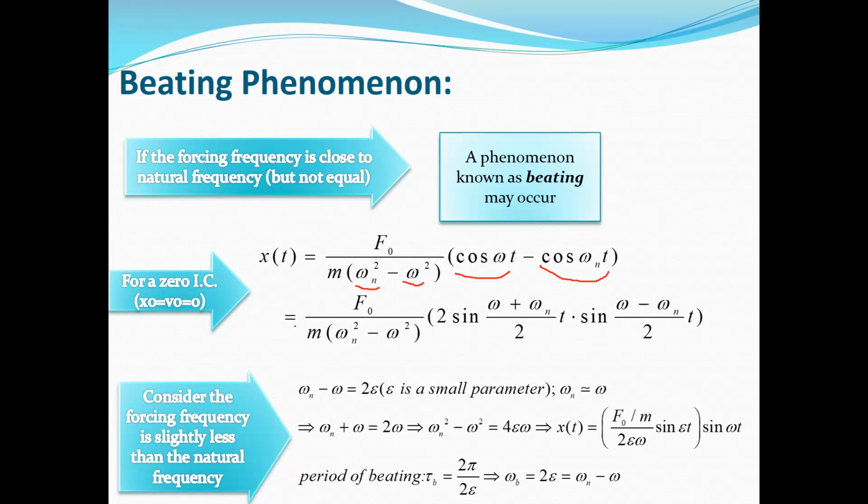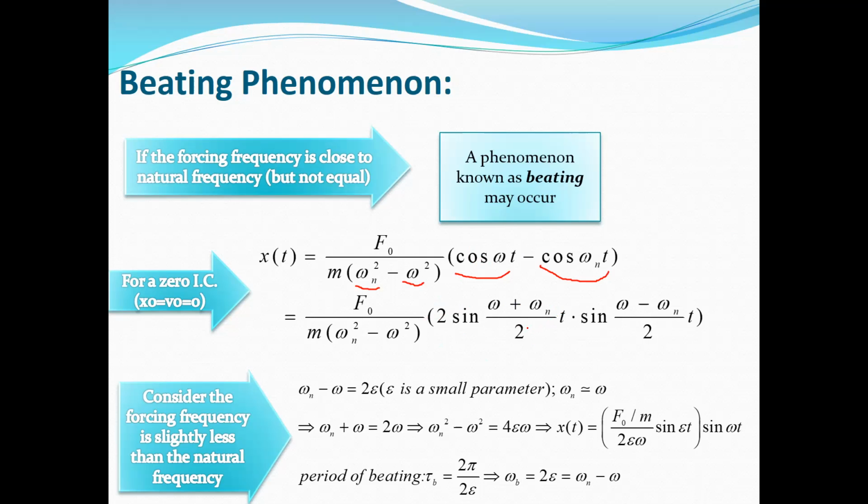And here you can see we can use the trigonometry relation and extract this equation for x(t). We can convert cosine omega t minus cosine omega n t into 2 times sine of (omega plus omega n) divided by 2 times t, multiplied by sine of (omega minus omega n) divided by 2 times t. In fact, we are using the trigonometry relations to convert the cosine summation into the product of two sine functions.